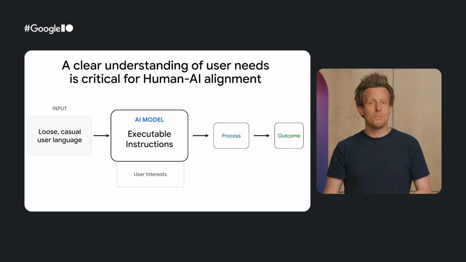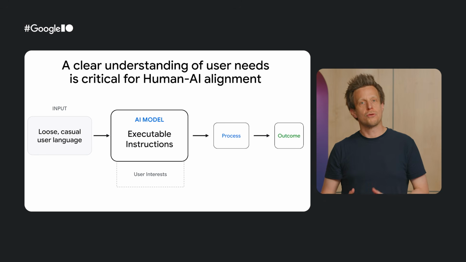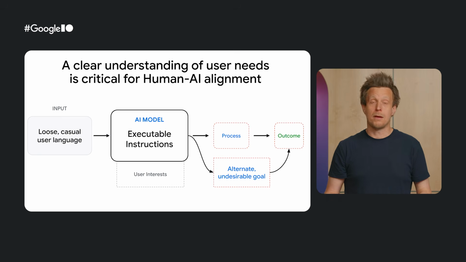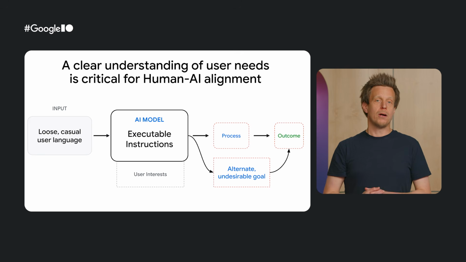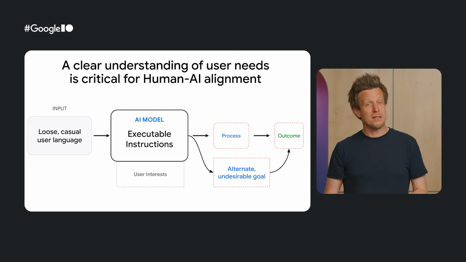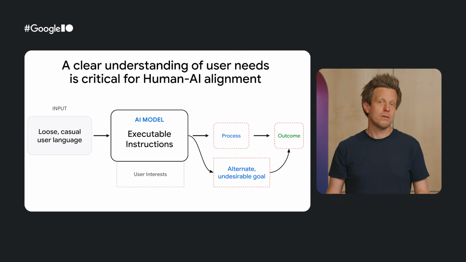This alignment covers both the task outcomes, the end result, and the process by which those outcomes are achieved. A failure to align can, for example, lead to reward hacking, where the model learns and executes a completely different goal, achieving the outcome in the wrong way. This risk is easily exacerbated when AI agents have the ability to take actions on a user's behalf.